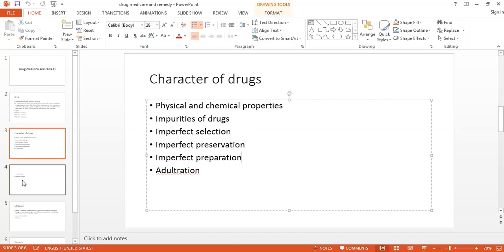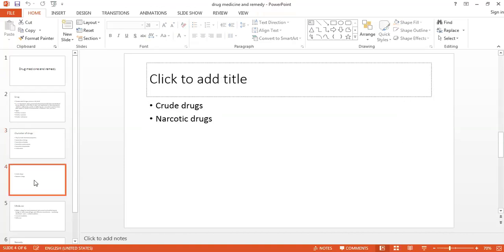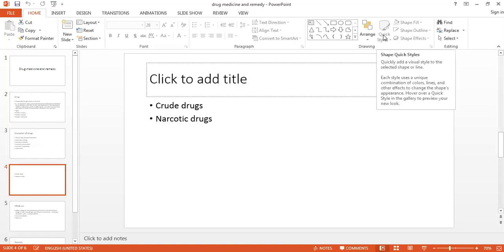Now we will see the two types of drug, crude drugs and narcotic drugs. Crude drug means by crude drugs are made the commercial forms of drugs taken from the vegetable, animal and mineral kingdoms as are brought to the market and utilized for the purpose of preparing medicines.